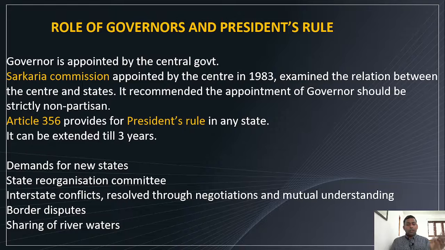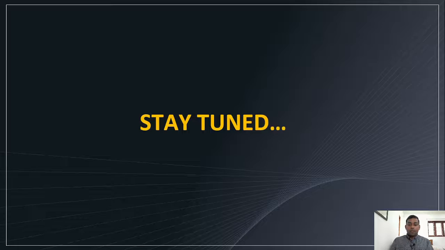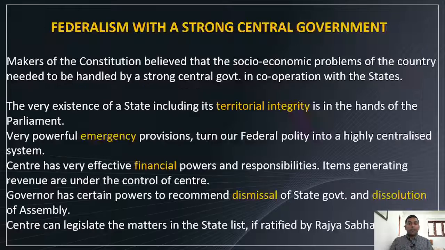These disputes can be resolved only through negotiations and mutual understanding. Of course, the judiciary has some limitations in involving itself in these matters. The judiciary does all this, but the most useful mechanism is of course negotiation. So these are the important topics in federalism.